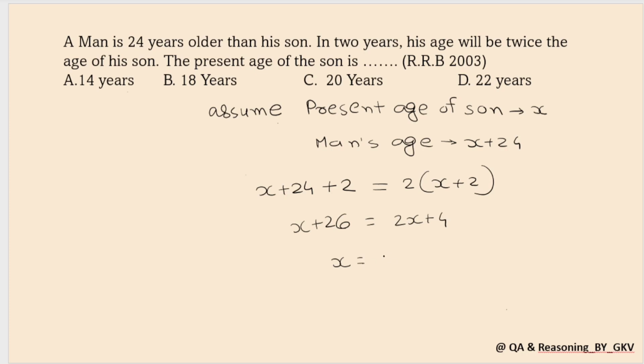x is equal to 22. So the present age of the son is 22. So the correct answer is option